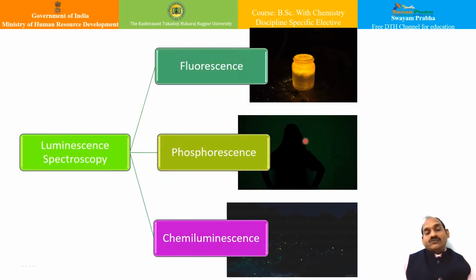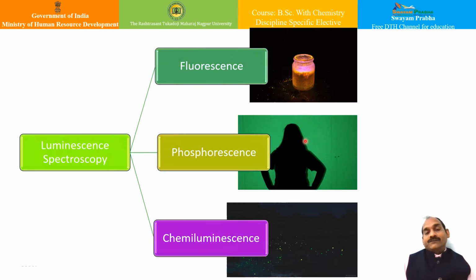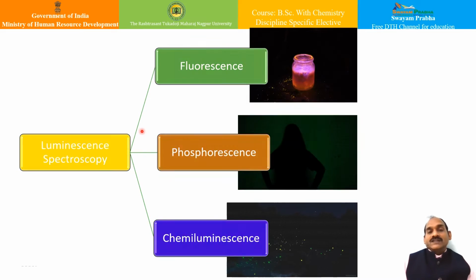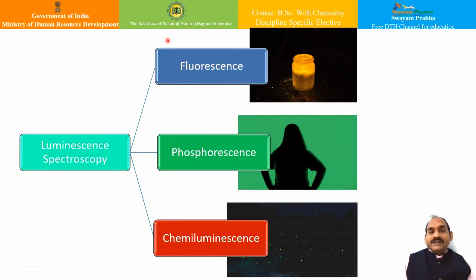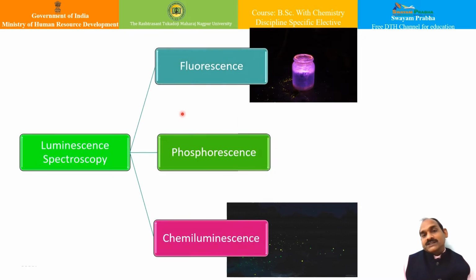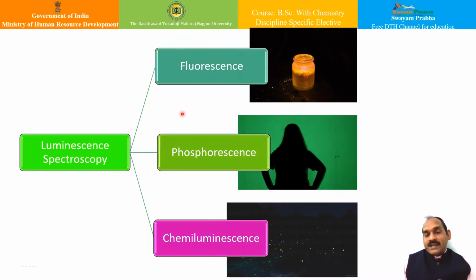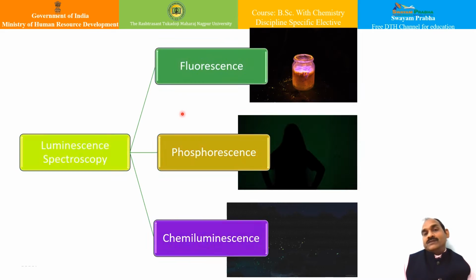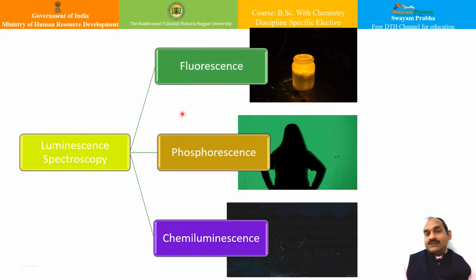So in luminescence spectroscopy, what do we study? We study fluorescence, we study phosphorescence, and we study chemiluminescence. Although we have seen fluorescence and phosphorescence in electron spectroscopy in detail, let us look once again at this particular aspect. So what is fluorescence? When a beam of radiation is incident on a certain substance, it emits visible radiation instantaneously, and this phenomenon is called fluorescence. It is observed due to the molecular transition from the first excited singlet state to the ground state.